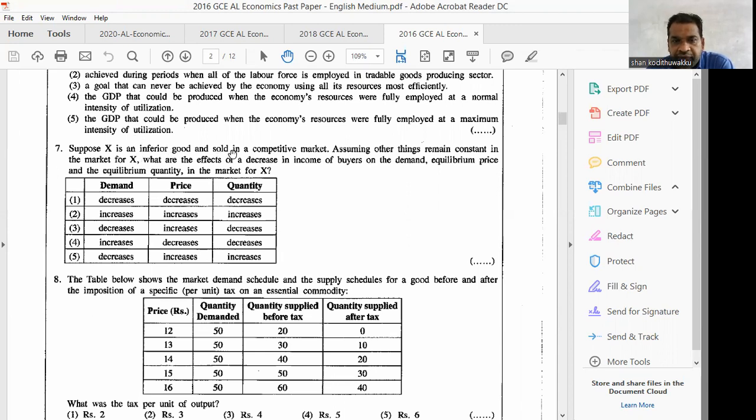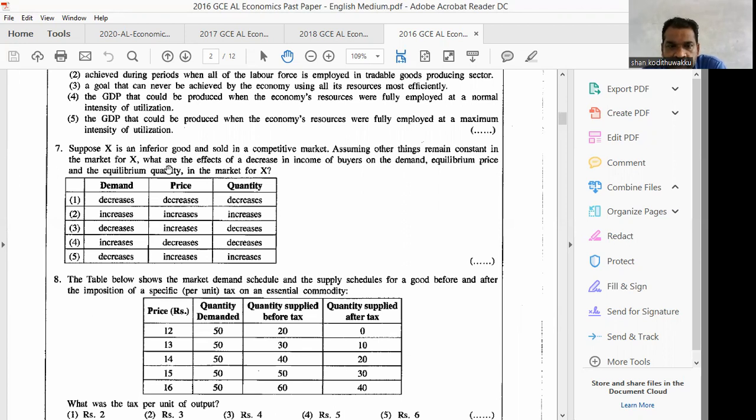Suppose X is an inferior good and sold in a competitive market, assuming certain things remain constant in the market for X. What are the effects of a decrease in income of buyers on the demand, the equilibrium price, and the equilibrium quantity in the market for X?